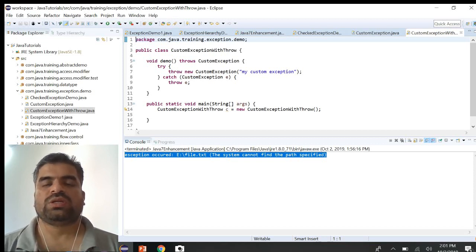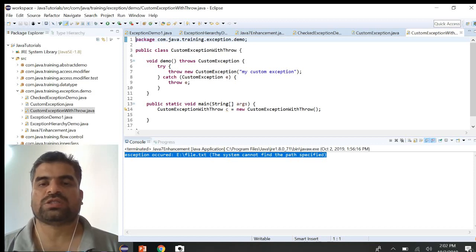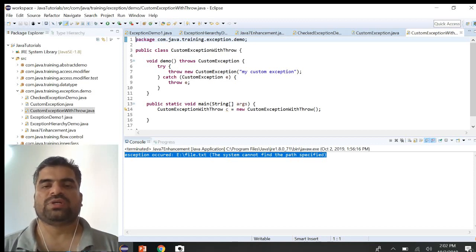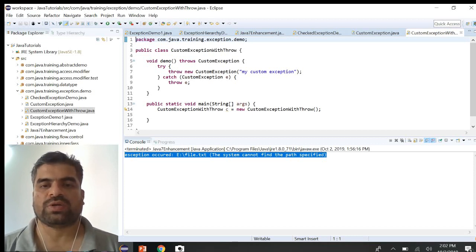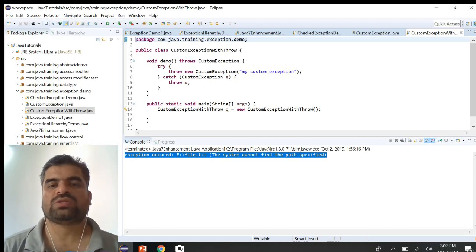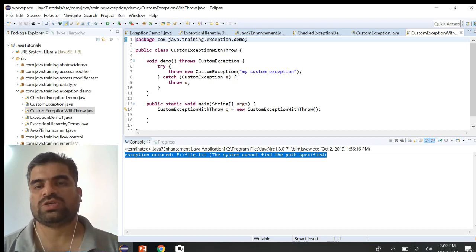There is a scenario where we need to throw our own custom exception. For example, in a web application or any other application that uses a username and password, if we enter the username and password correctly, that will lead to subsequent pages or subsequent actions. If we don't pass the correct username and password, it will give us a message saying that the username and password is not correct. How can we handle that scenario? We can do that through a custom exception.